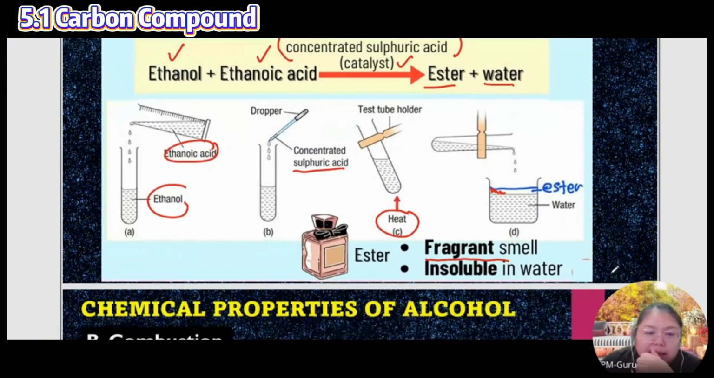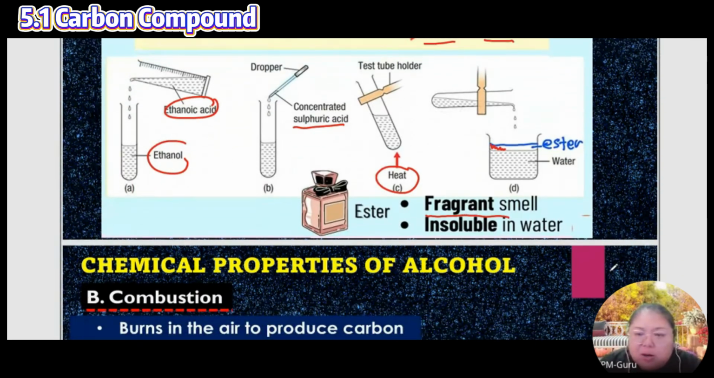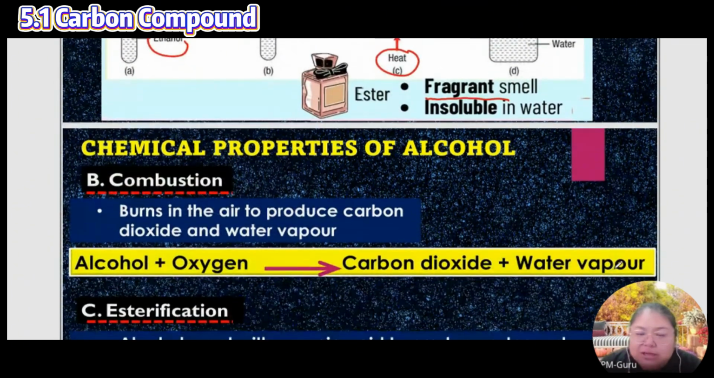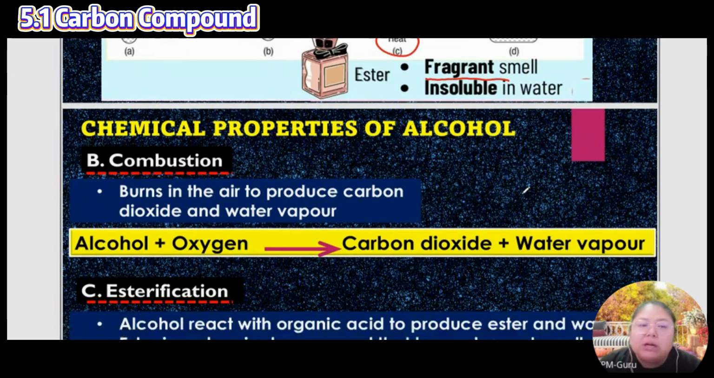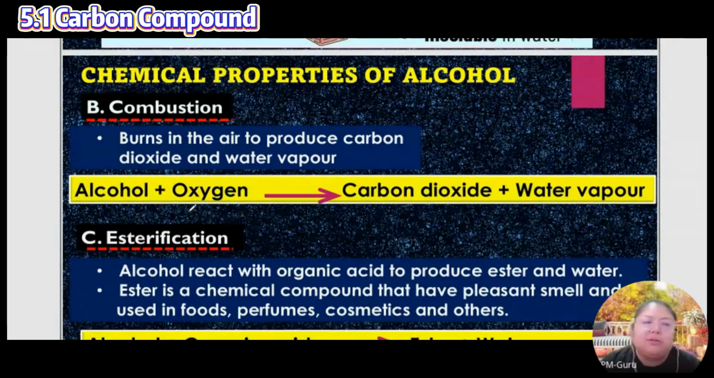Okay, so for the combustion of alcohol, we mentioned just now, combustion, my first one, burn in the air, produce carbon dioxide and water vapor. Equation for combustion: alcohol plus oxygen, then carbon dioxide and water vapor.